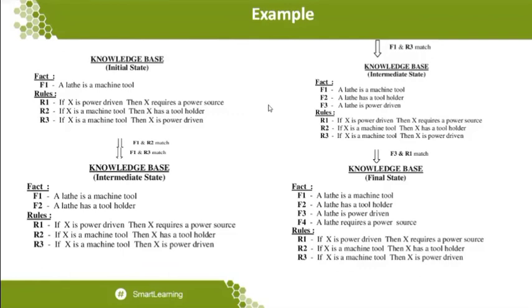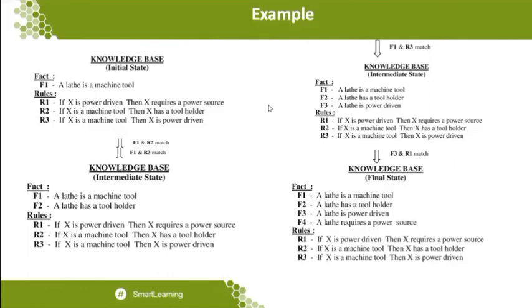What are the rules? If X is power driven, then X requires a power source. If X is a machine tool, then X has a tool holder. If X is a machine tool, then X is power driven. So there are different kinds of rules and regulations formed with the facts. The knowledge base, as well as forward chaining and backward chaining, is not only about facts. When you are taking the facts, the facts alone are not going to decide the final proof. We need to construct the rules very specifically, because based upon the rules only we derive from level 1 to level 2, or go through different iterations.